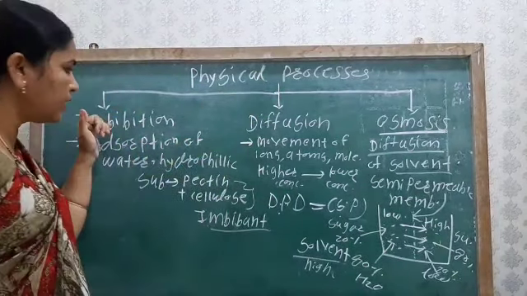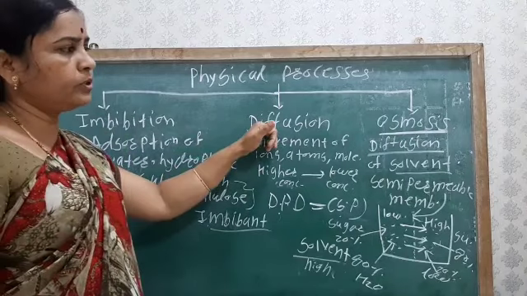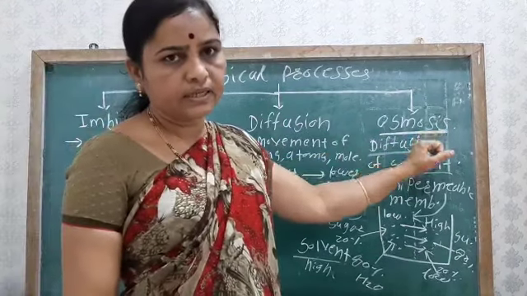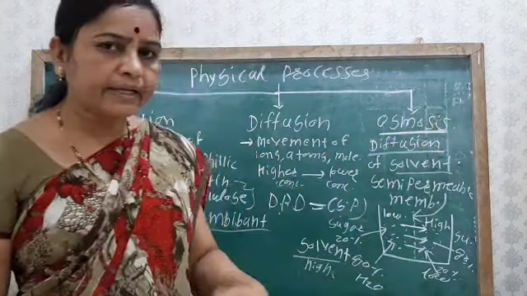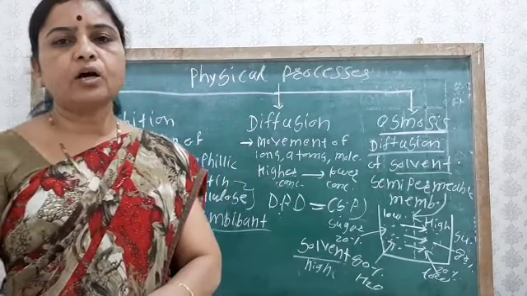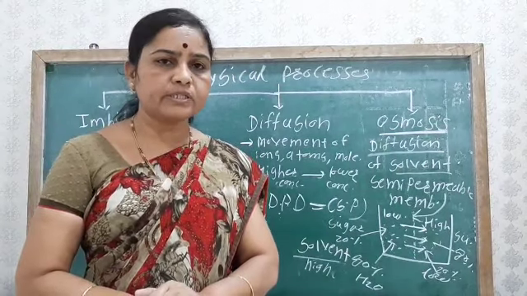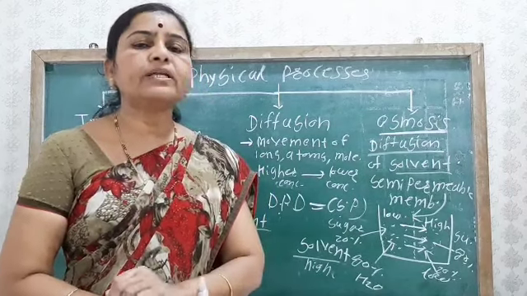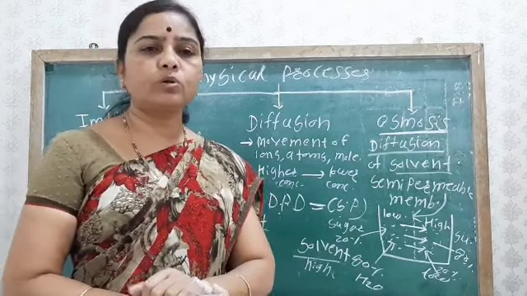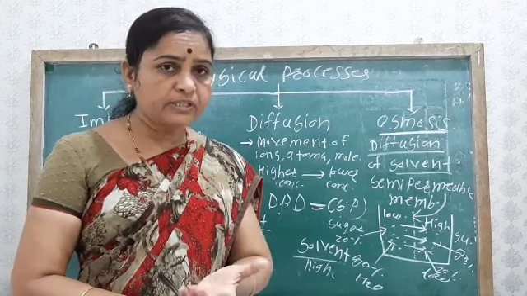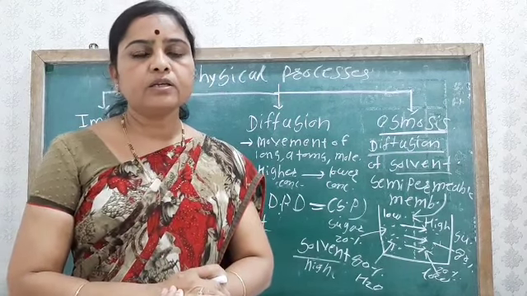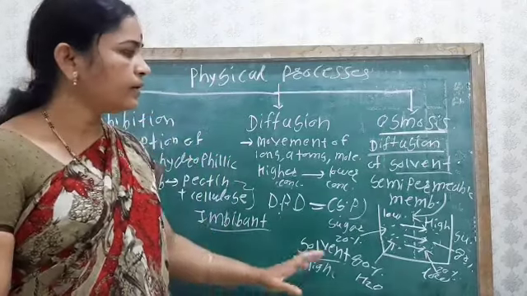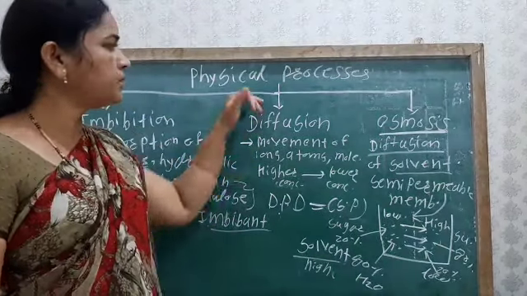So here we complete the physical processes: imbibition, then diffusion, and then osmosis. In osmosis we will see in the next lecture the types of osmosis, exosmosis and endosmosis. Then we will also see what is meant by hypotonic solution and hypertonic solution, and how plasmolysis takes place. So today we stop here with the physical processes.